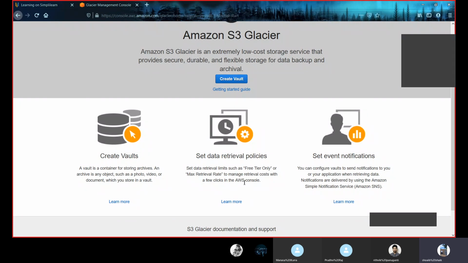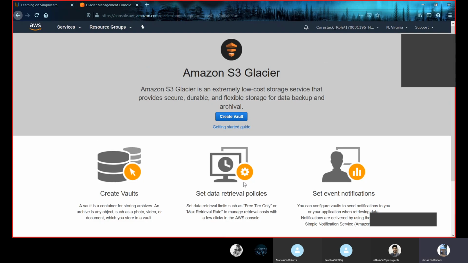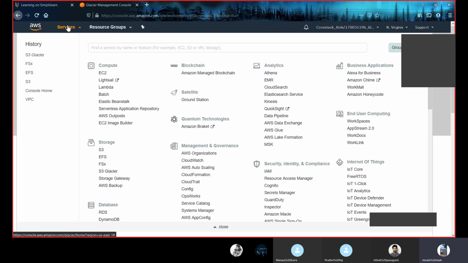So we use Amazon S3 Glacier when we require high performance, data archival, data durability, and when our budget is low. As you can see, Amazon S3 Glacier costs nearly $0.0004 per hour per gigabyte. Now, this was all about Amazon S3 Glacier, and the fifth service provided here is Storage Gateway.